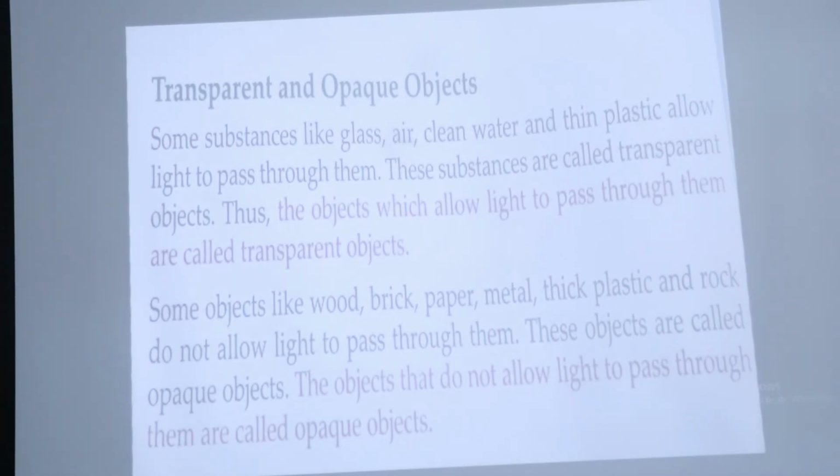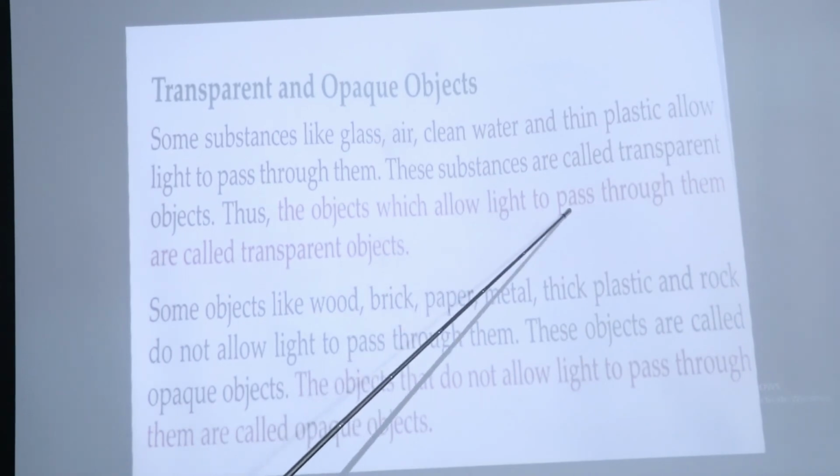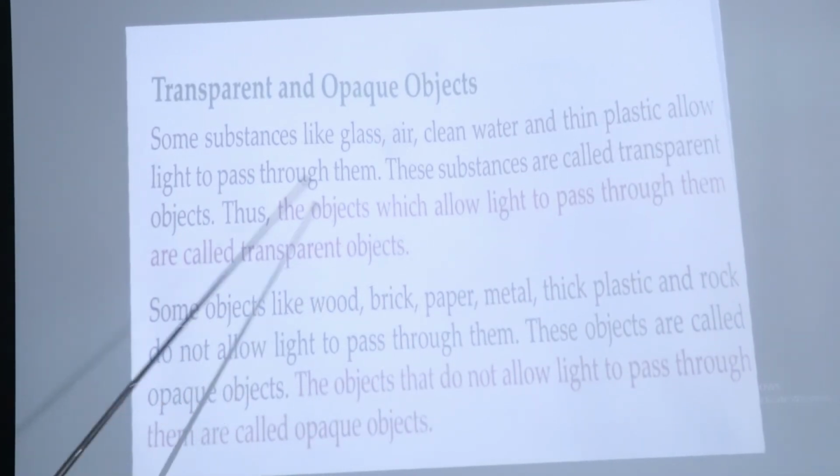Now, let's talk about transparent objects. Transparent object means pardarshi vastu. Okay, in Nepali it is called pardarshi vastu. Some substances like glass, air and clean water or thin plastic allow light to pass through them. And these substances are called transparent objects. The objects which allow light to pass through them are called transparent objects.